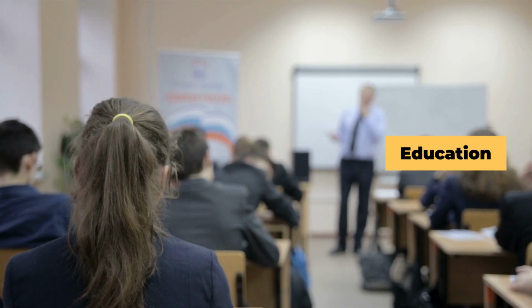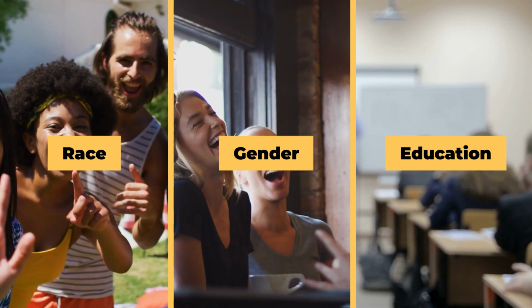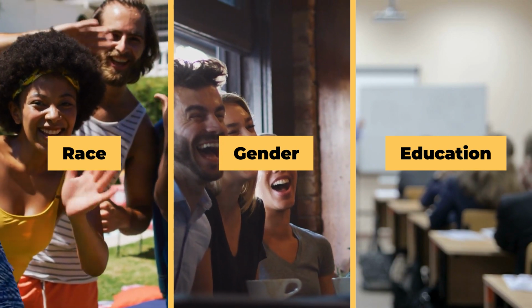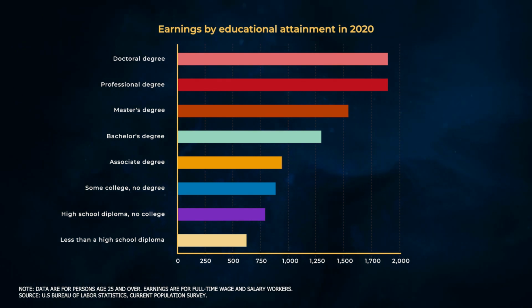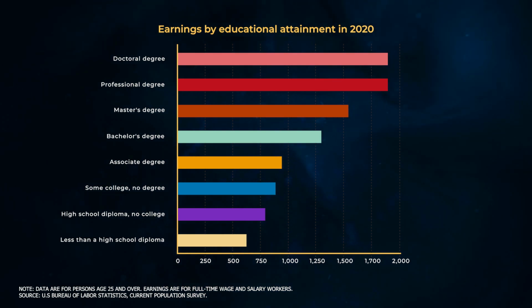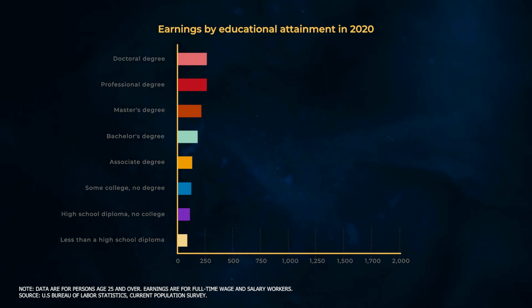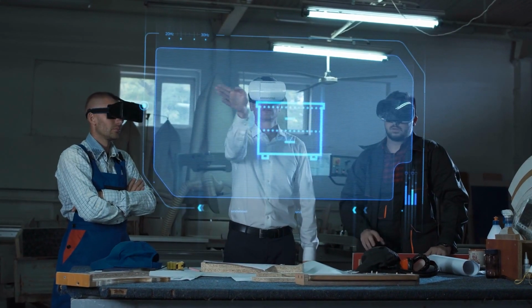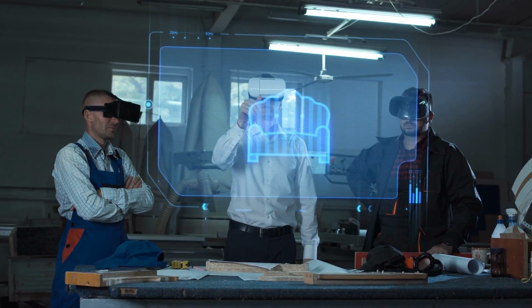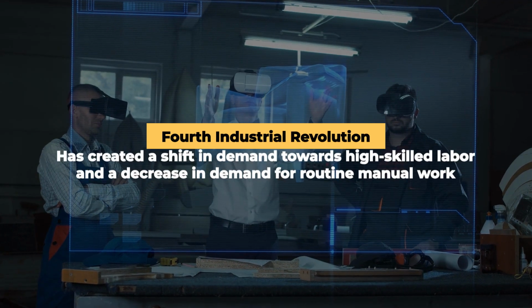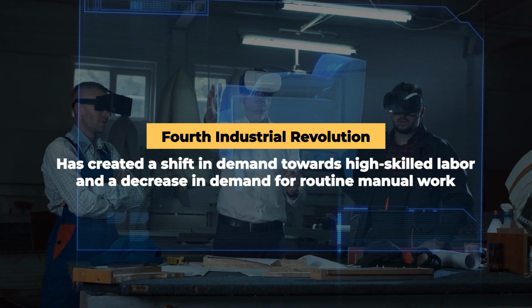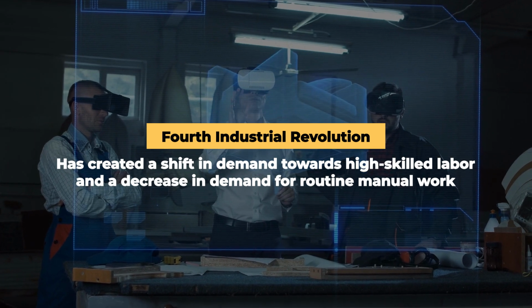Societal factors such as education, race, and gender also contribute to income inequality. Educational attainment is strongly correlated with income level. The pay gap between those with a college degree and those without has widened significantly in recent decades. Discrimination based on race and gender also plays a role in income inequality, with women and racial minorities often earning less than their counterparts. Technological advancements have added another layer of complexity: the rise of automation and digitization, often referred to as the fourth industrial revolution, has created a shift in demand towards high-skilled labor and a decrease in demand for routine manual work.